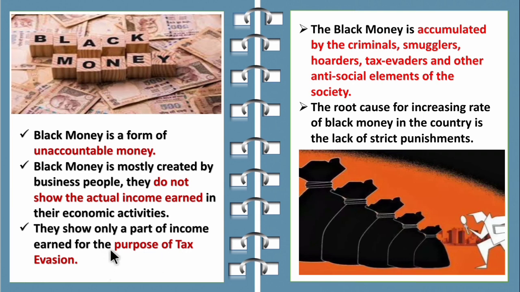So why are they doing this? To evade tax, to reduce the tax. Then black money is accumulated by criminals, smugglers, hoarders, tax evaders and other antisocial elements of society. The root cause for the increasing rate of black money in the country is the lack of strict punishment.